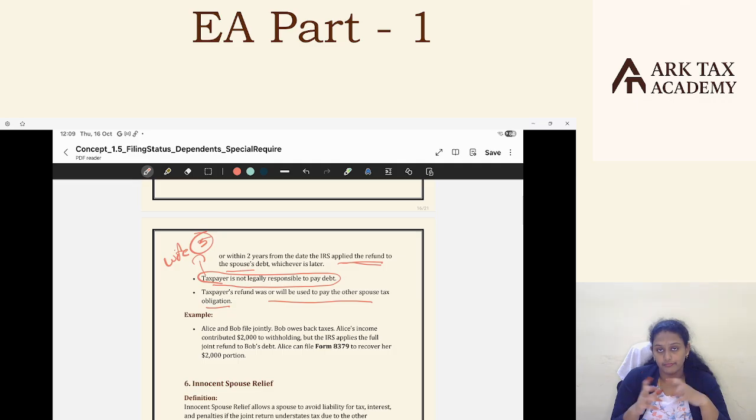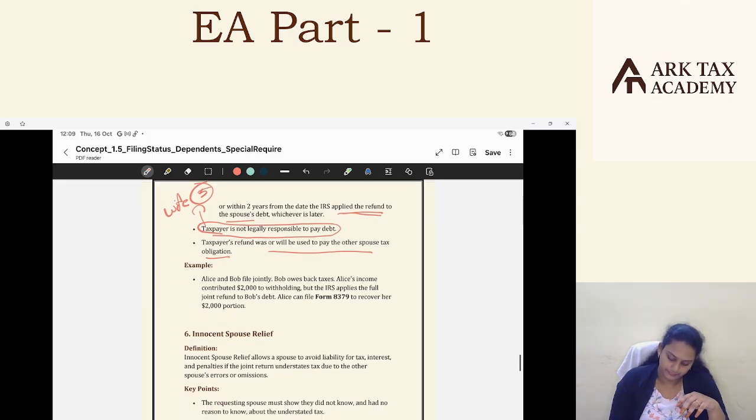The refund was or will be used to pay the other spouse's tax obligation. So my $5 refund is being utilized against the $10 payable of the husband. That should be the case, and I am not responsible. I am not legally obligated to pay that $5. I am eligible for the refund, so I don't want this set off to happen. I want my $5 refund back. That is the small concept on injured spouse.